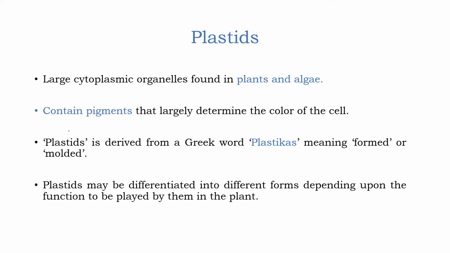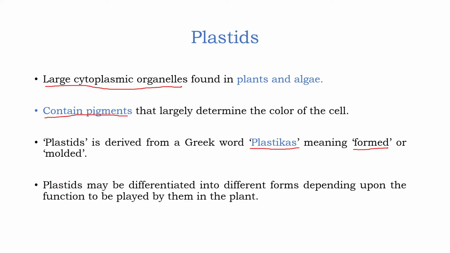What are plastids? Plastids are large cytoplasmic organelles which are found in plants and algae. They are also found in some photosynthetic bacteria. Plastids contain pigments and these pigments are largely responsible for determination of the color of these organelles. The word plastids was derived from a Greek word plastikas, which means formed or molded.